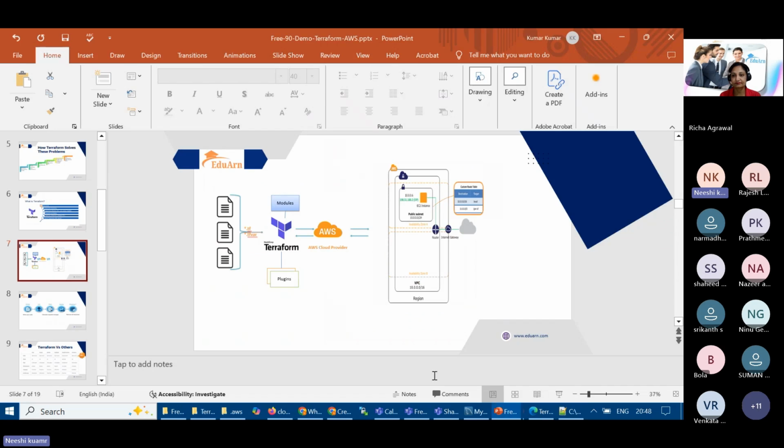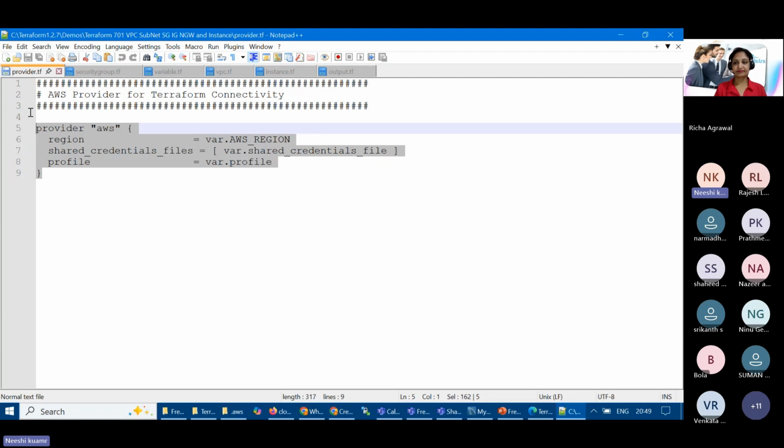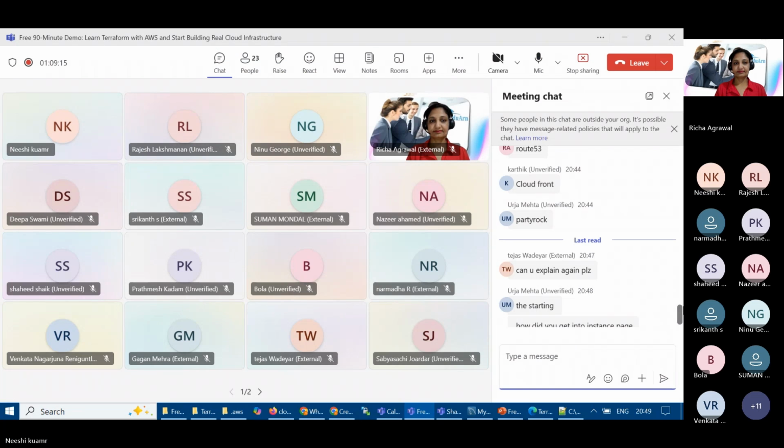So that is what we are talking about with the help of this provider in AWS and the shared credentials file, because we are giving the access key and secret key. So Terraform will understand which cloud we have to use, which region we have to use, and which profile we have to use. Because there is a possibility in AWS that you have to create a development, a QA, or another environment itself, or you'll have a different region as well. So in that case, this provider will help, and this is the entry point in our code. I believe it is clear now.